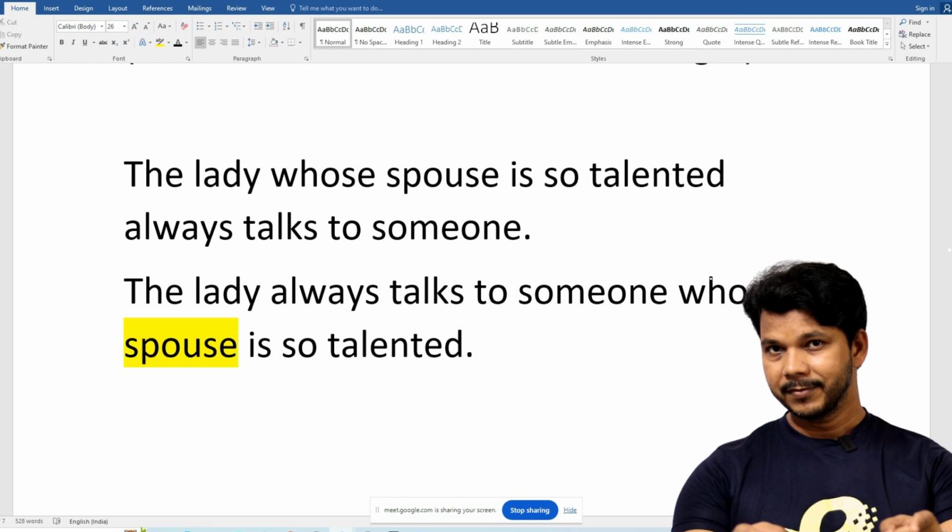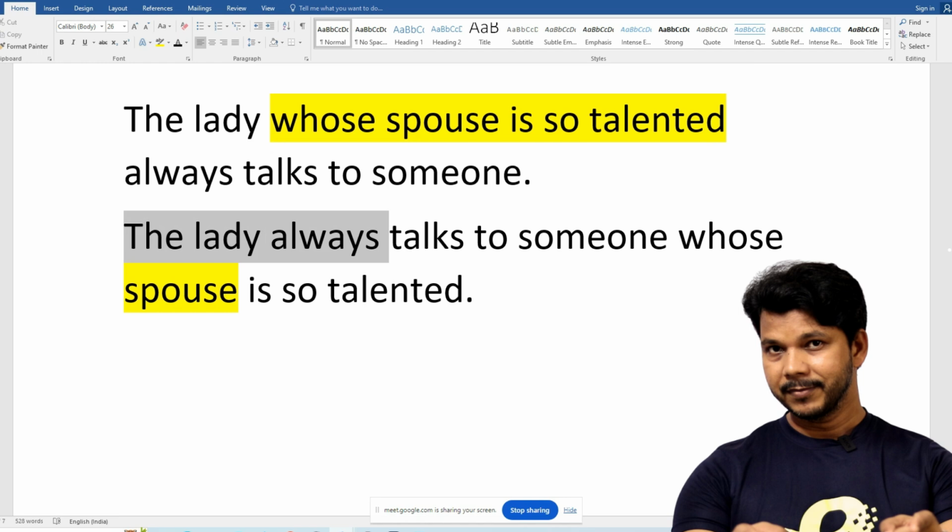So if I say this extra information, whose spouse is so talented, if I put this information next to lady, it means this information belongs to whom? It belongs to the lady. It means that this lady has a partner who is so talented, isn't it? And this lady talks to someone, maybe anybody. Who is someone?